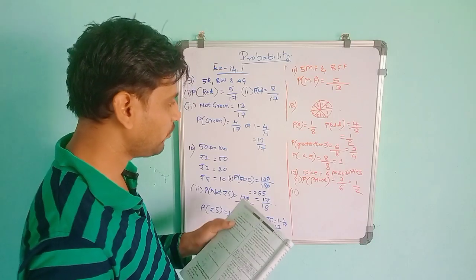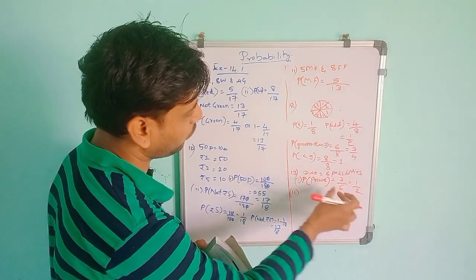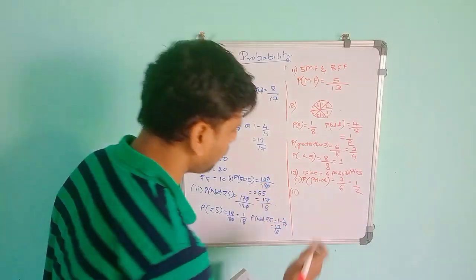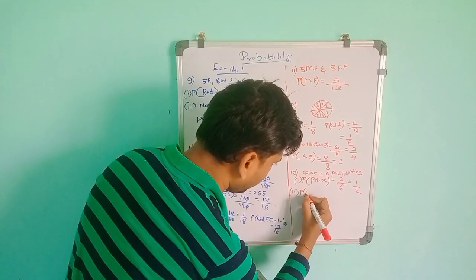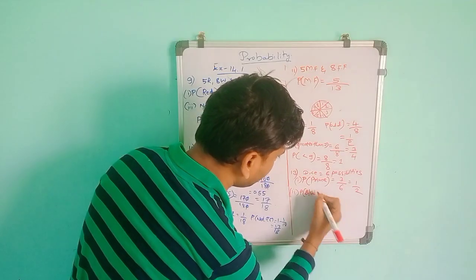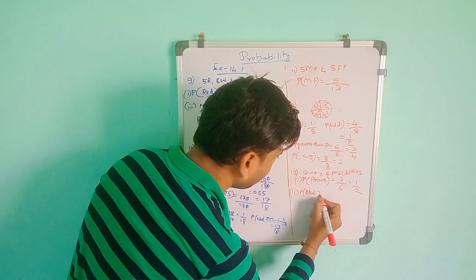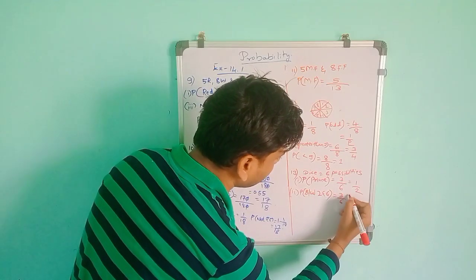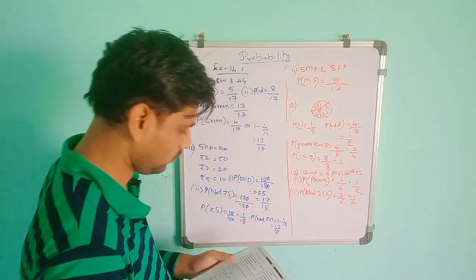Then a number lying between 2 and 6. The total is 1, 2, 3, 4, 5, 6. Between 2 and 6 means 3, 4, 5. So 3 numbers are present. So 3 by 6 gives 1 by 2.